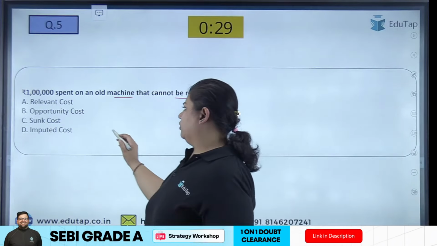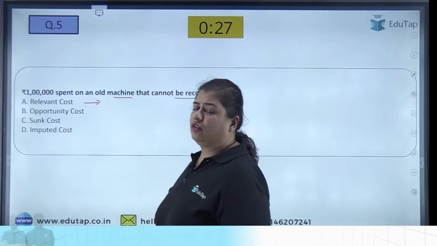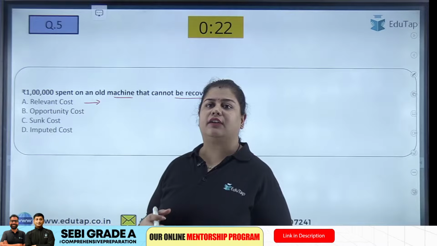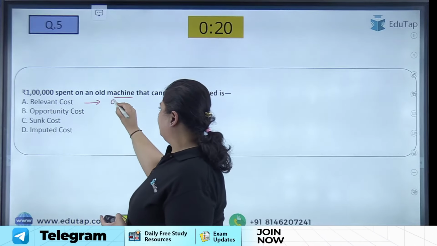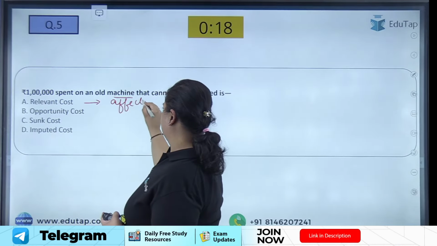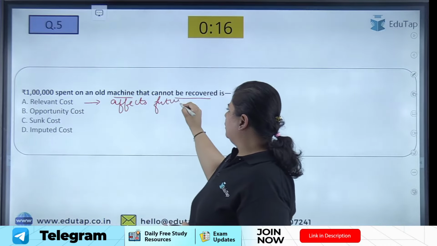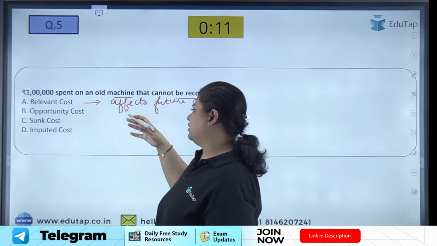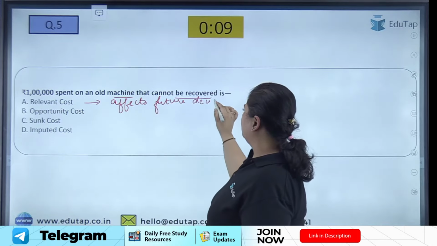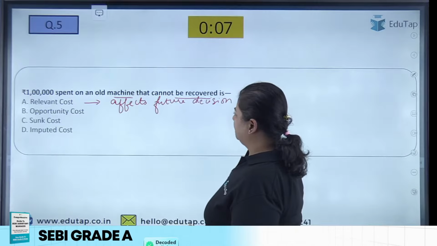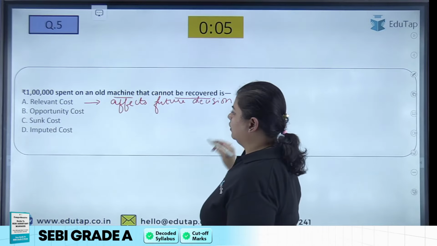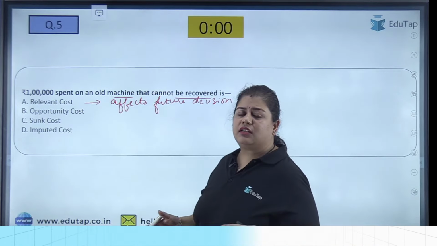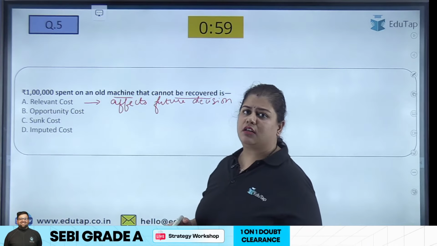Okay, what is a relevant cost? All those costs which are taken for the future, the cost that affects future decisions. So the value of the machine, this is 1 lakh, that is an old machine. Now it cannot be recovered. Will it affect my future decision? No. Why? Because it is in history, it is in the past.